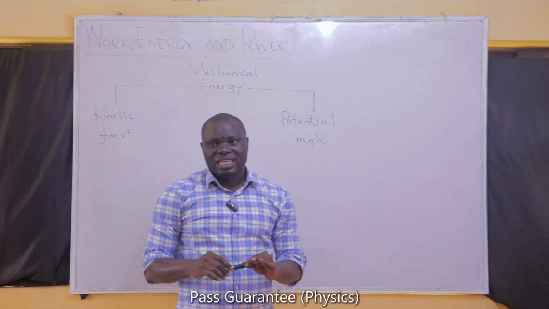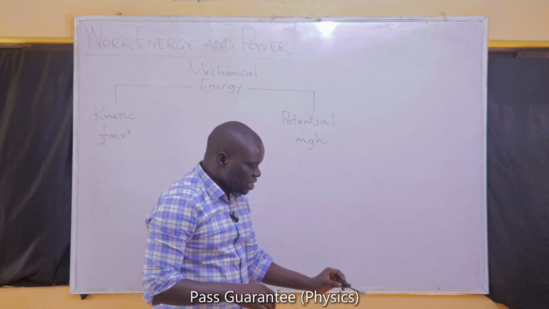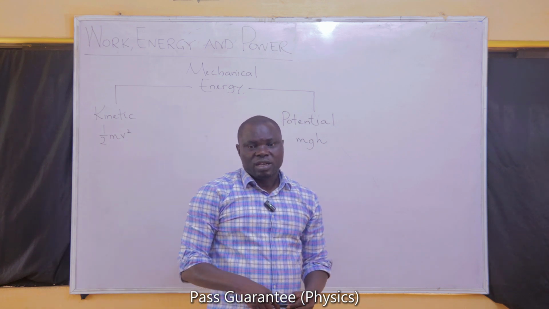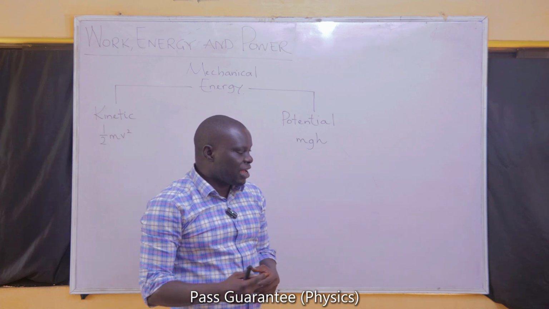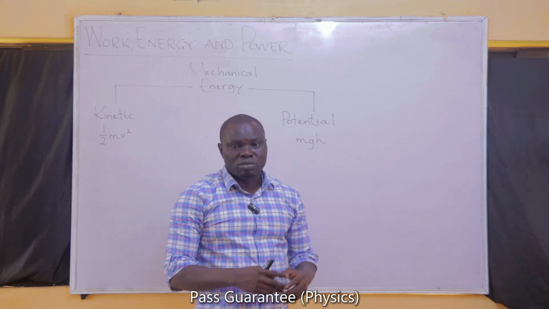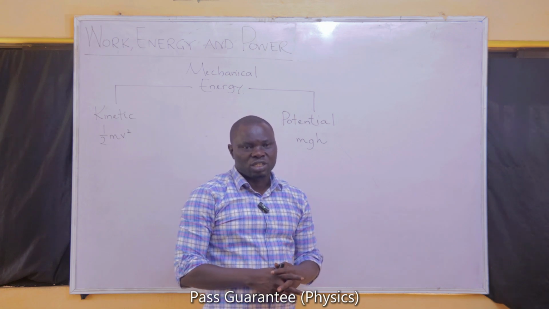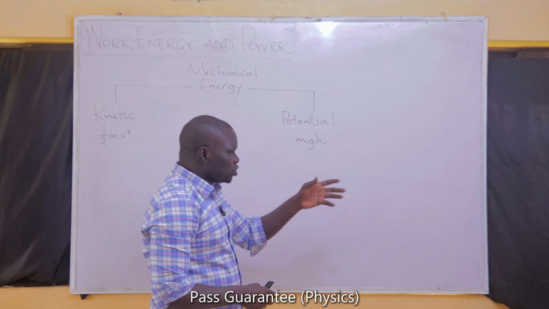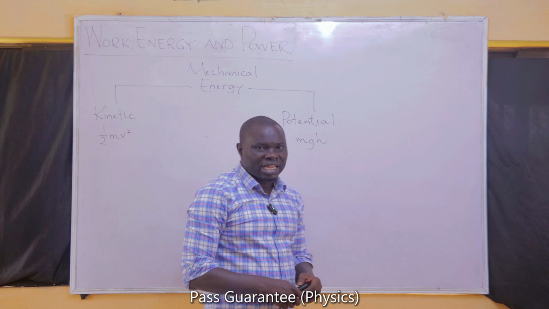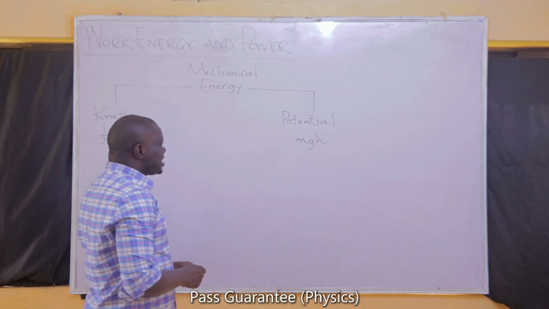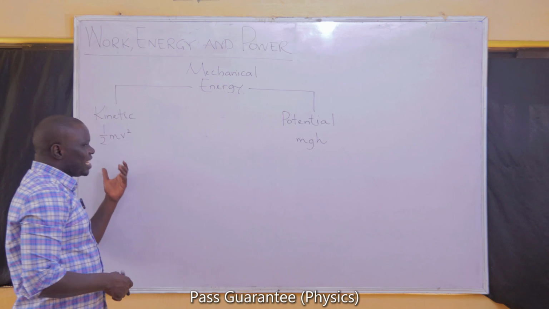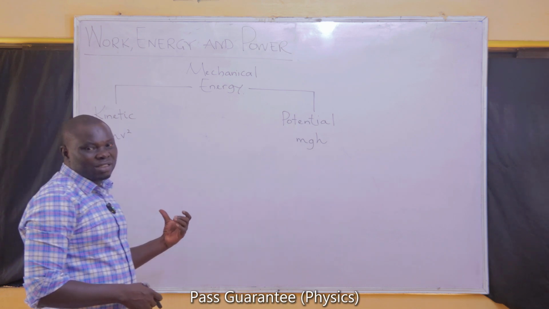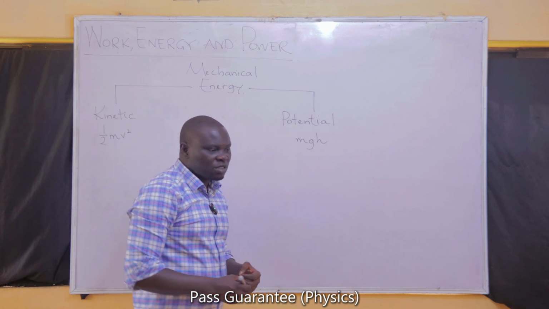When an object is at any point in space, even if you place it on a chair, it has potential energy. You realize that when you remove that chair, the object will fall with the whole of its energy. So anytime an object has a position, it has potential energy. Anytime an object is moving, it has kinetic energy. So kinetic energy is the energy associated with an object by virtue of its motion.